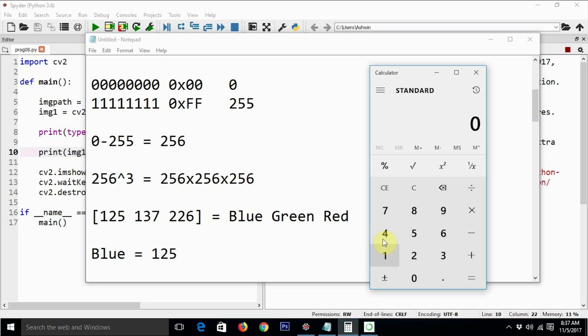We can calculate what that number is going to be. This number is staggering: 16,777,216. So each and every pixel can have one of these 16 million or so possible values. This is a pretty big number.